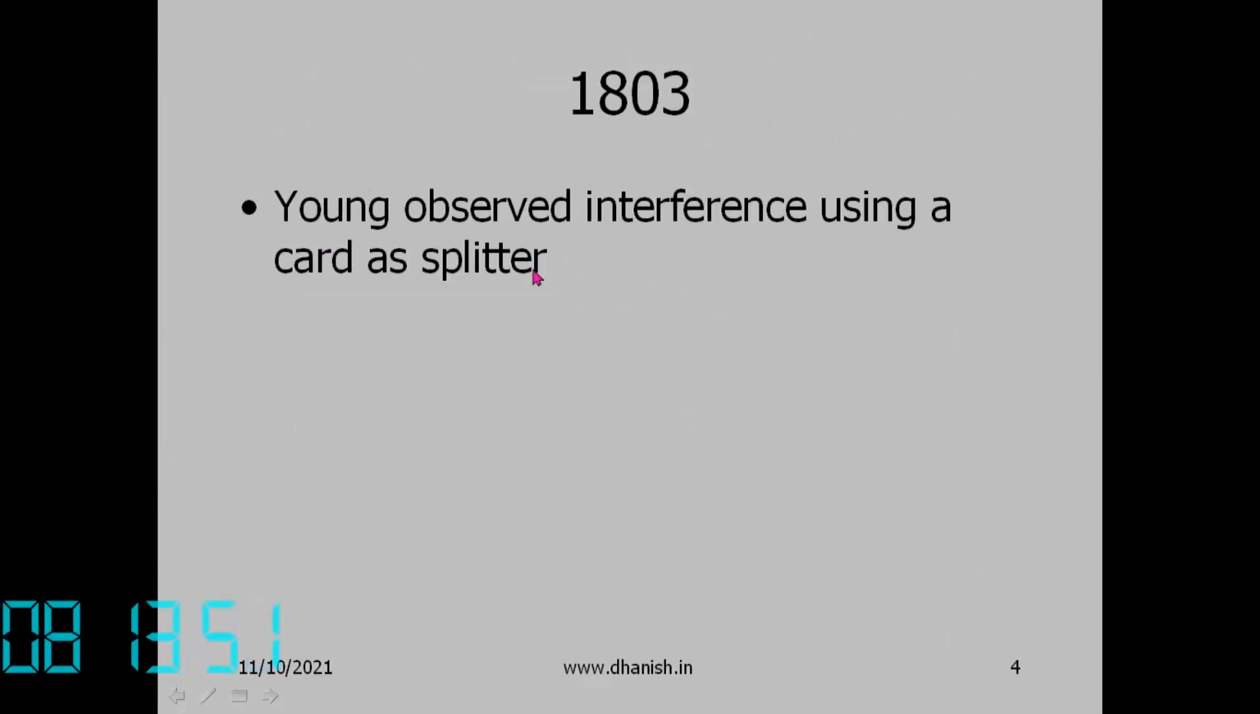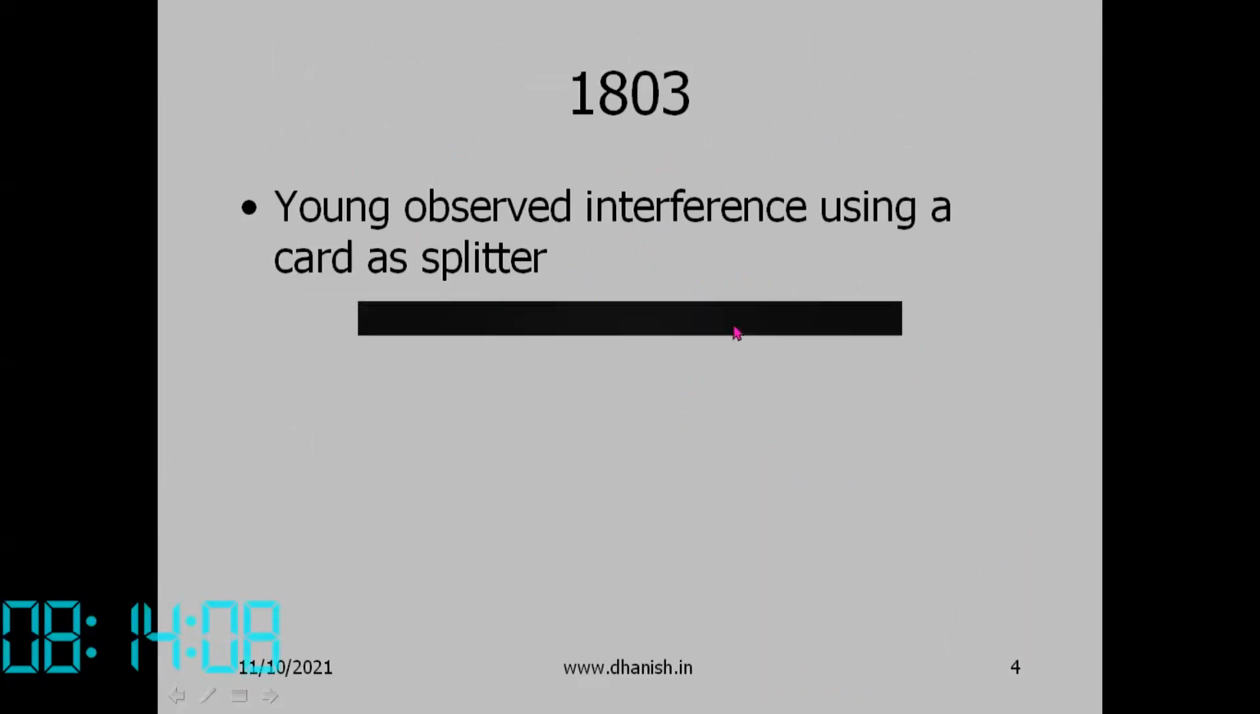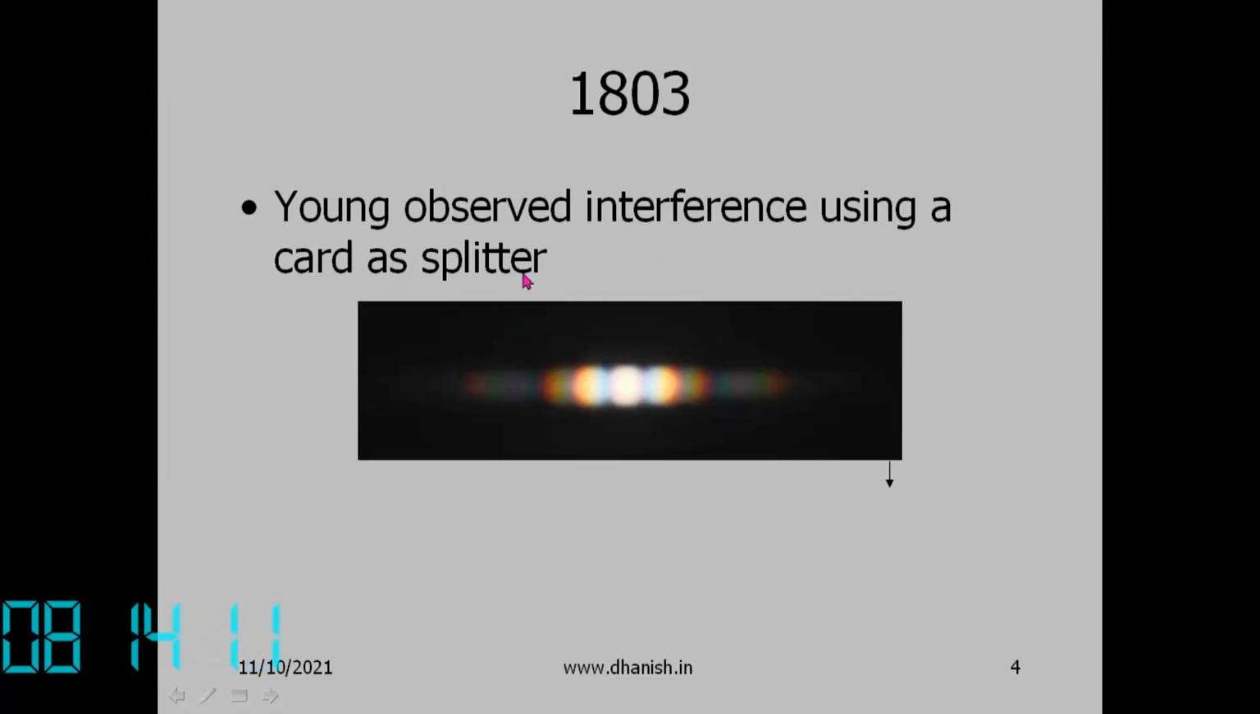In 1803, Young observed interference using a card as a splitter. It is not exactly two-slit, but he could observe the phenomenon of interference in light. Thereafter, light was treated as a wave. This is the sort of image which you will get. You divide the beam on the left and right side, and those beams will interfere to give fringes like this.